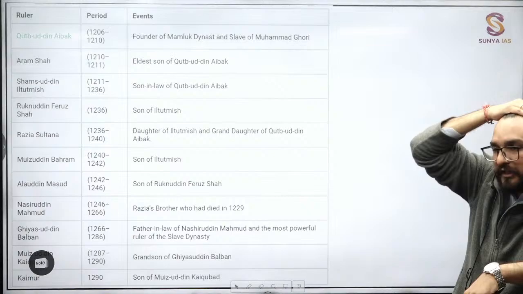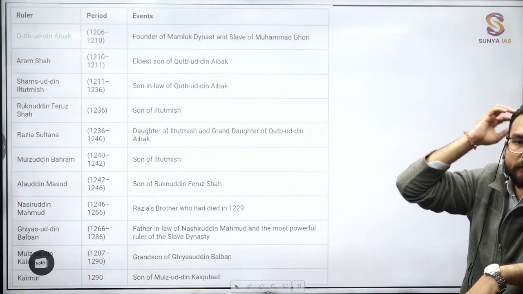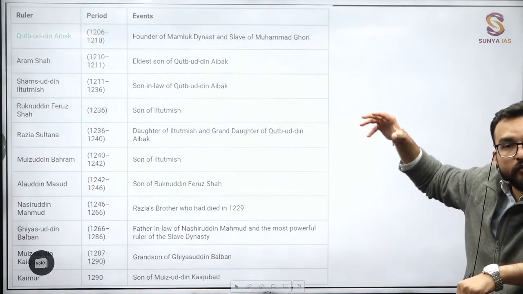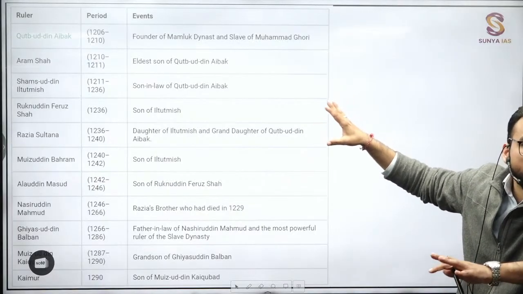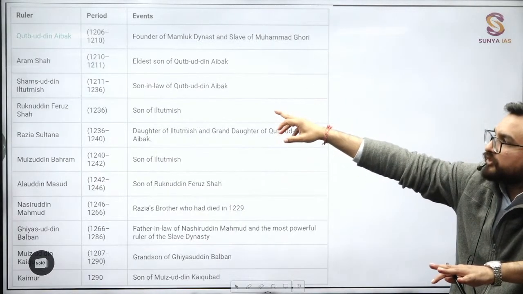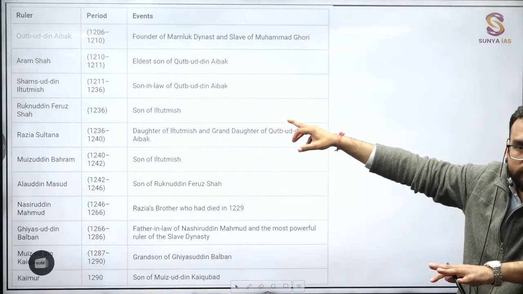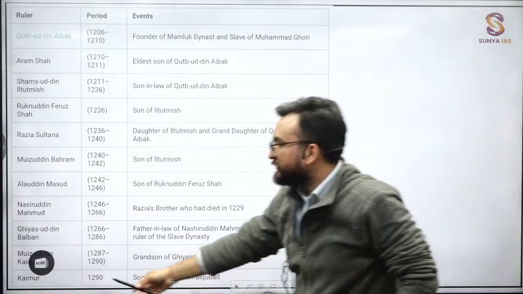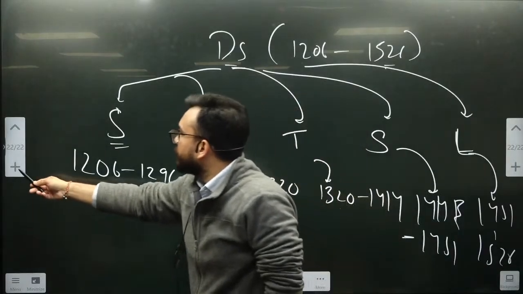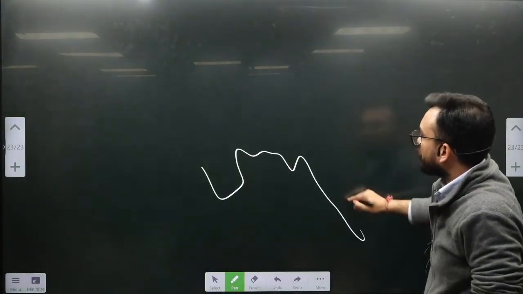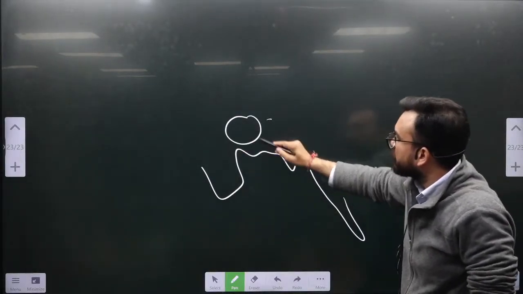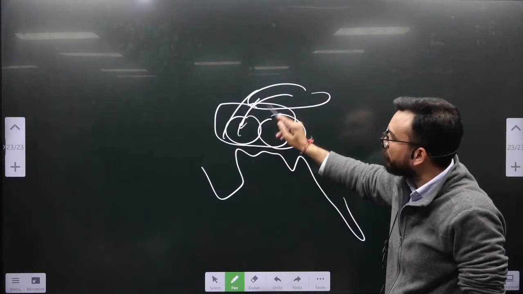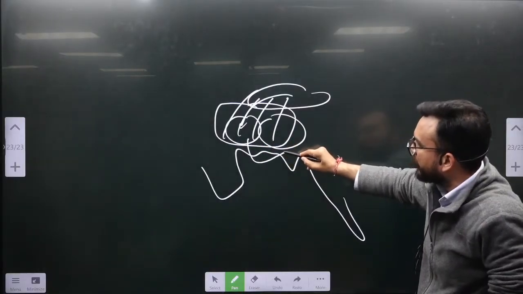Apart from this, what else do you understand about Iltutmish? One important diplomatic policy handled by him averted the danger of the Mongols. Otherwise, there would have been a Mongol invasion of India also. The Mongol chapter would have begun, but it was averted by the diplomatic skill of Iltutmish of that time, because he didn't give any shelter to the Khwarizmi prince. You understand now how things are changing over here, guys. In Central Asian polity, what will you see now? What is happening over here now? Khwarizmi, Ghurid were there. Now the Mongol ruler under Chengiz Khan will bring wrath over here in Central Asia and will defeat all these people. So the Khwarizmi prince will go ahead over here.